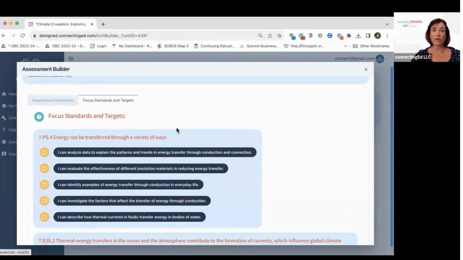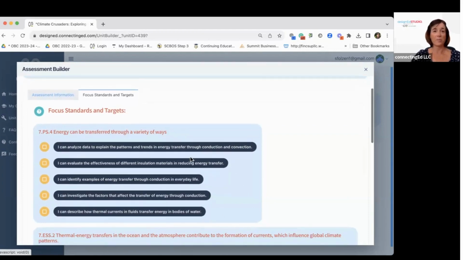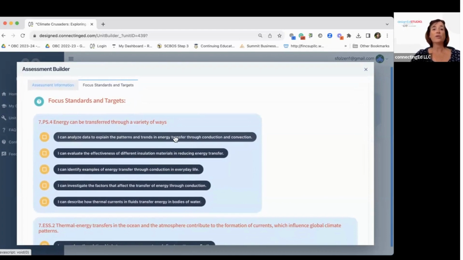To get the best results, we suggest you limit to 10 learning targets for the assessment. You can always make another assessment, a smaller one if you want, and use the higher level, higher Bloom's taxonomy targets because they assume the understanding and knowledge from the comprehension and an understanding level of Bloom's. So if I can analyze data to explain patterns and trends in energy transfer, that means I understand what energy transfer is. I understand what conduction and convection is. So I'm going to choose those types of learning targets for my assessment.